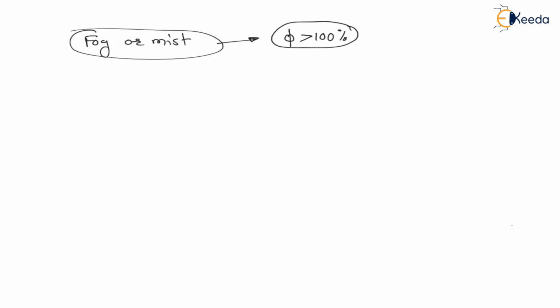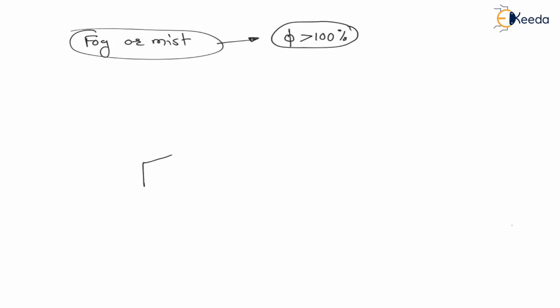Early morning you can see this fog, right. Right now also in Delhi there is a lot of fog, or in the northern region there is a lot of fog, and in various states in early morning there is fog, right. Now why does it happen? Whenever relative humidity becomes more than 100%, it results in fog.